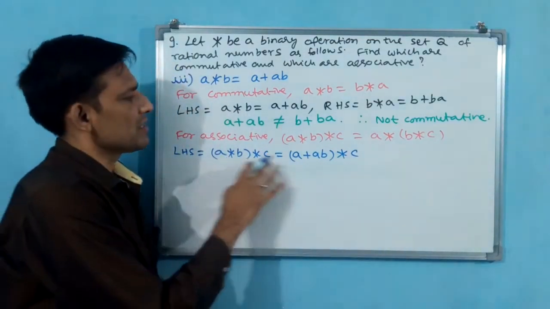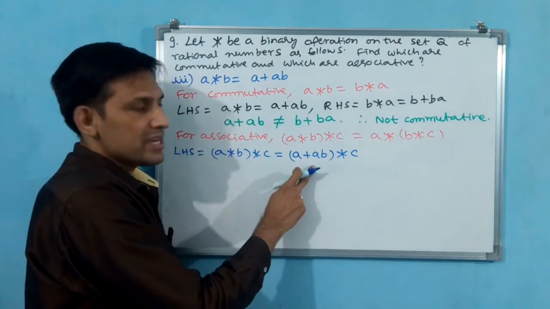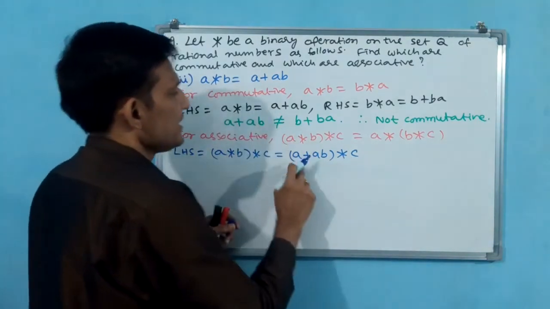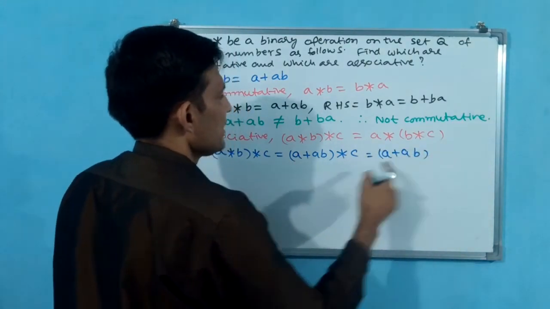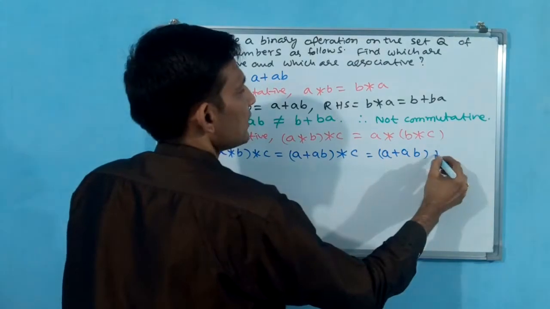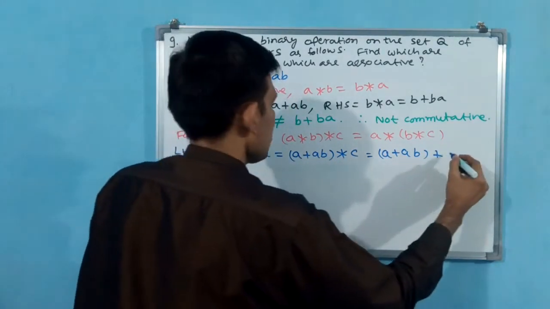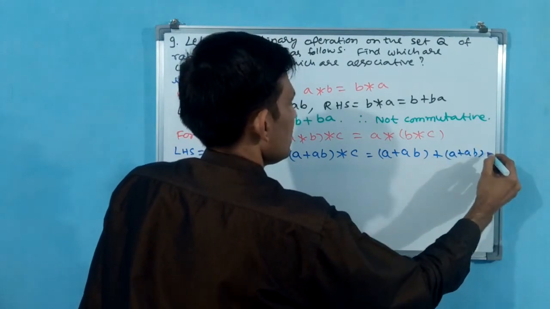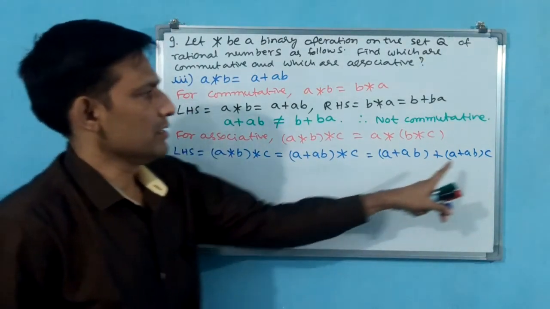You see here A star B, but now in between two means this is going to become A, this is going to become B. Then first you write A completely. A means A plus AB, plus outside, plus AB means now this is A, this is B. Multiplication how to do? That means (A plus AB) into C. Like this you have to write.